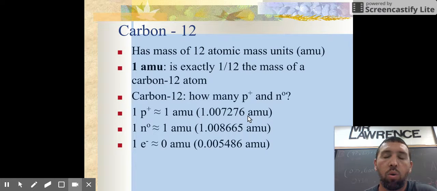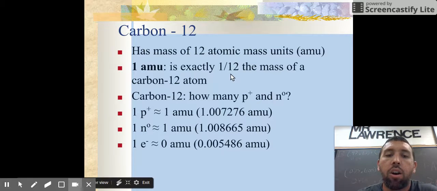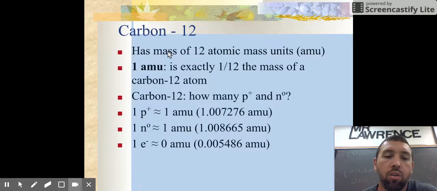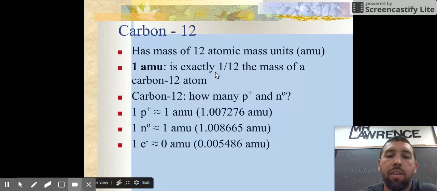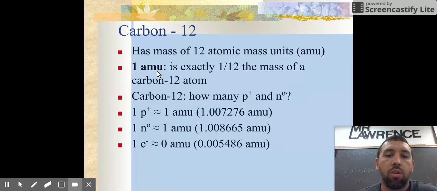Just like if we went to a world where Lawrences was the measurement for mass, you would measure it in Lawrences. But since we look at carbon-12 and its mass, we already knew that carbon roughly had 6 protons and 6 neutrons. Because it has an atomic mass of 12, and because carbon-12 is the isotope we're working with, we were able to say that 1 AMU, by definition, is exactly 1/12 the mass of a carbon-12 atom. So where does this term AMU come from? It exists because it's just a relative standard. We just happen to say, look, 1 AMU is 1/12 of carbon-12 because we think it's the perfect atom.